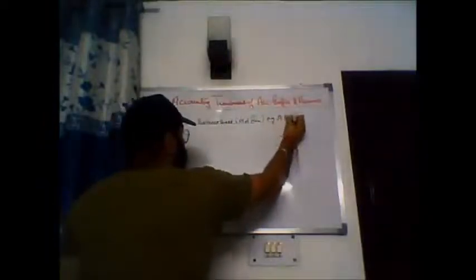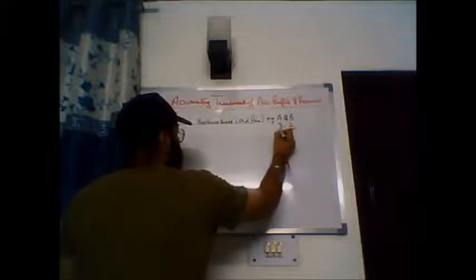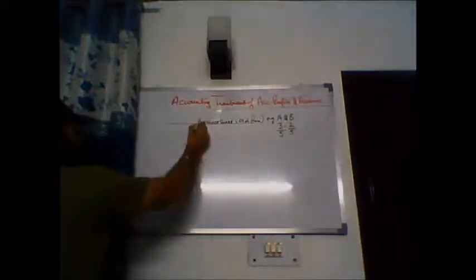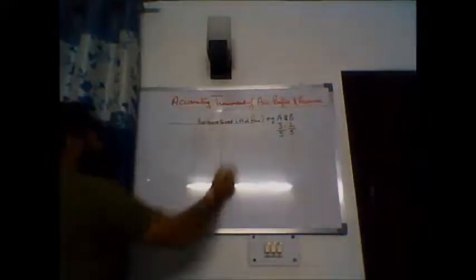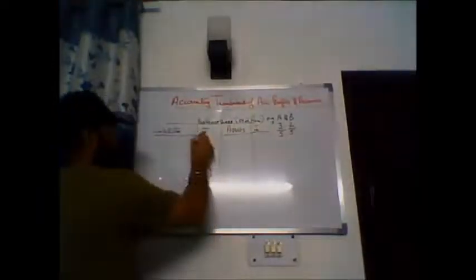For example, A and B are partners sharing profit in the ratio 3:2. We have liabilities, amount in rupees, and assets, amount in rupees.